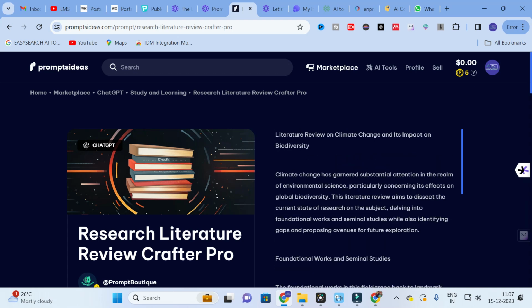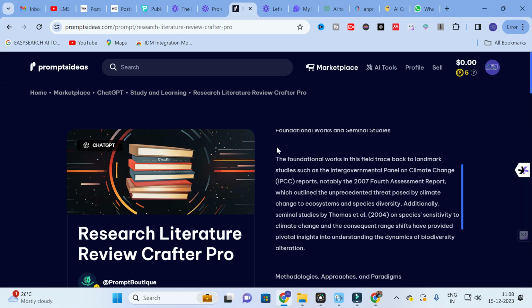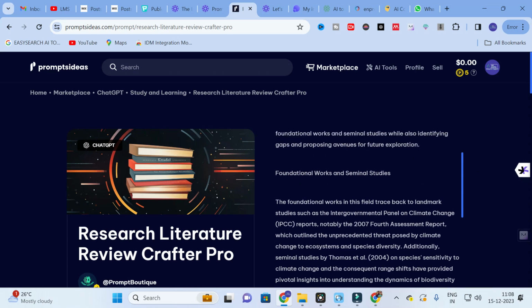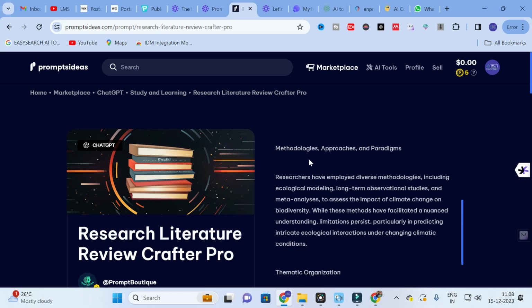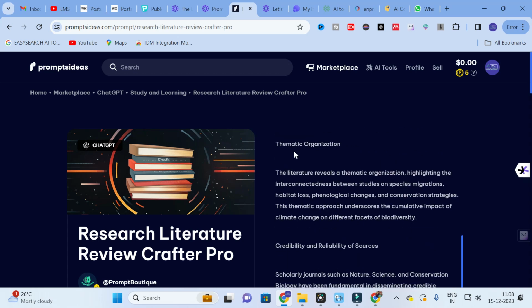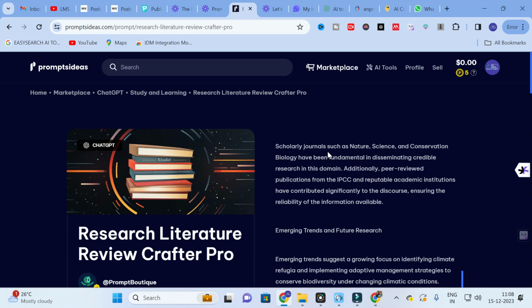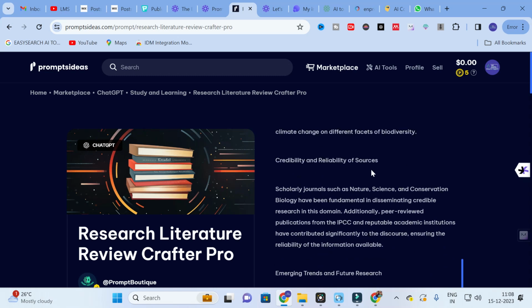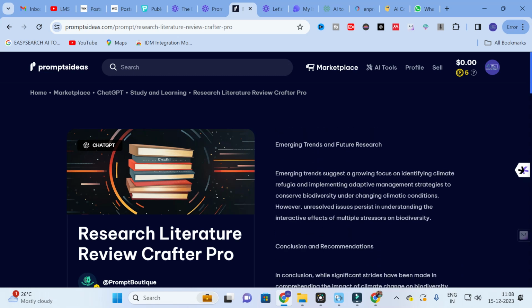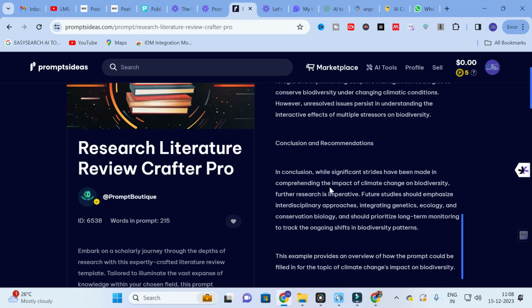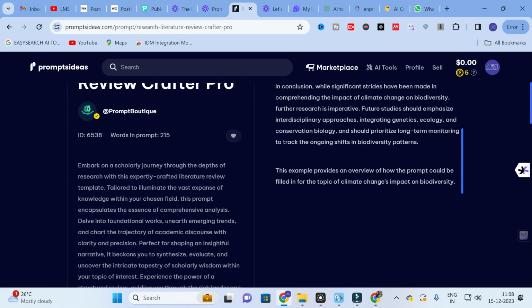Here you can see, climate change has garnered substantial attention in the realm of environmental science, and then you can see the subtopics: foundational works and seminal studies, methodologies, approaches and paradigms, thematic organization, credibility and reliability of sources, emerging trends and future research, conclusion and recommendations. So this is how the content will be generated.